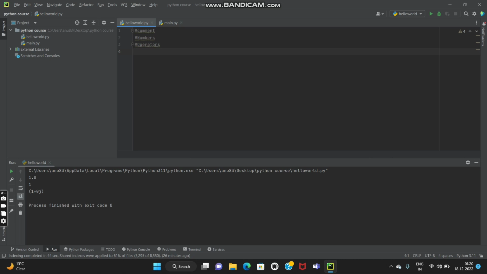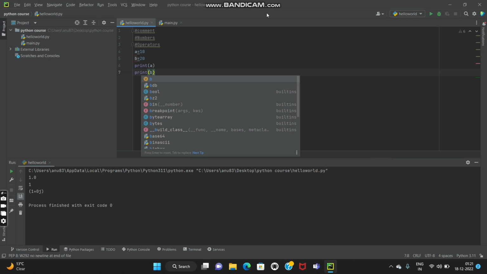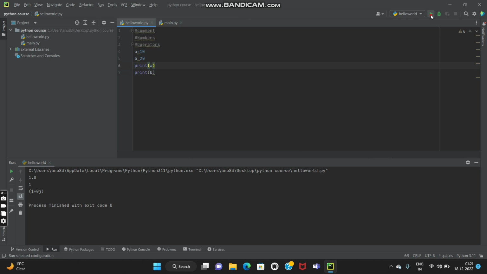Okay. So now let's suppose I take a is equal to 10. Okay, and b is equal to 20, and you can see that these are integer values. Okay, now if I write print a, and print b, what will happen? You guys know what will happen. It will print 10 and 20 for me, right? As a has a value 10 and b has a value 20, it will print 10 and 20 for me.